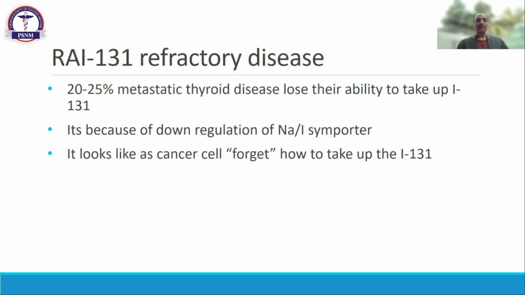But when to treat them, it all depends. If a patient has a sub-centimeter lymph node in the mediastinum not showing any uptake on the iodine scan, and TG is only borderline high, it is not an indication to start a TKI. But if the tumor is progressing, if that node or any metastatic lesion is progressing at roughly 20% per year, then it is definitely refractory disease and we have to take some action. So almost 20 to 25% of patients with metastatic thyroid disease convert into radioactive iodine resistant disease, and then we have to take treatment in the form of a TKI.